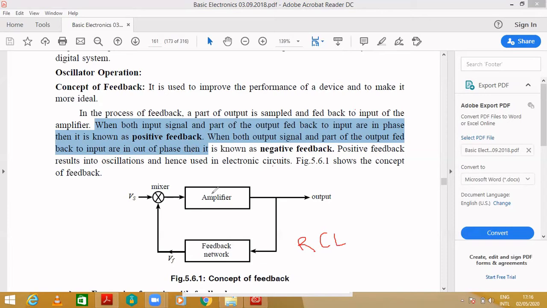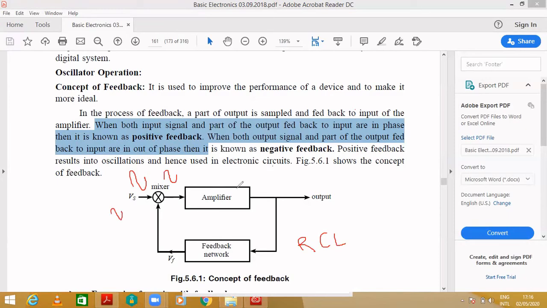So positive feedback is when the input signal and a part of the output fed back to the input are in phase. That means you are giving this signal, and when you feed it back, after the feeding back it is also in phase. Then it is positive feedback. It is not changing any phase. Suppose you are giving the input like this.